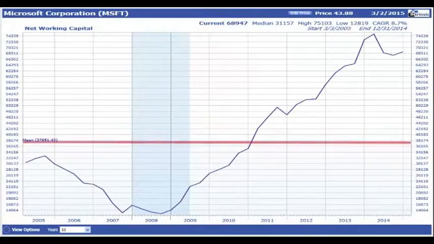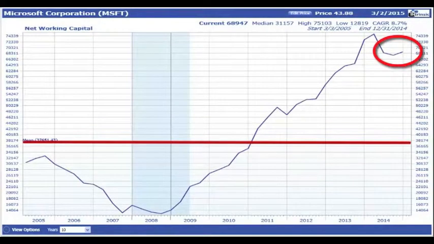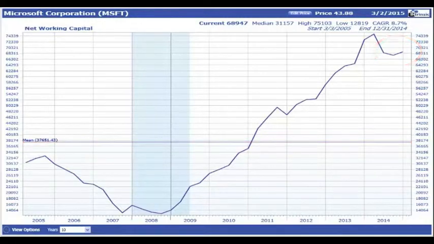In this example, net working capital is well above the 10-year mean value and is a large dollar amount, close to $68 billion. A higher net working capital is typically preferred.